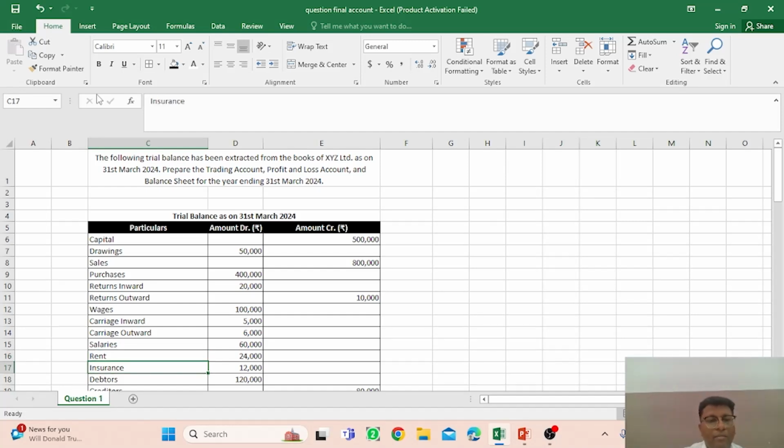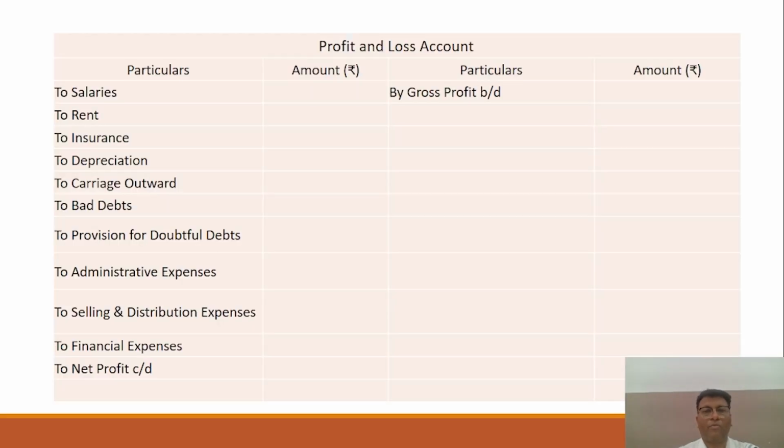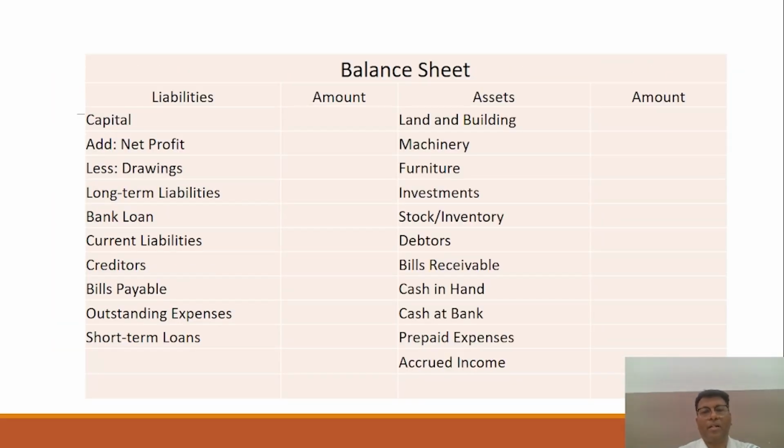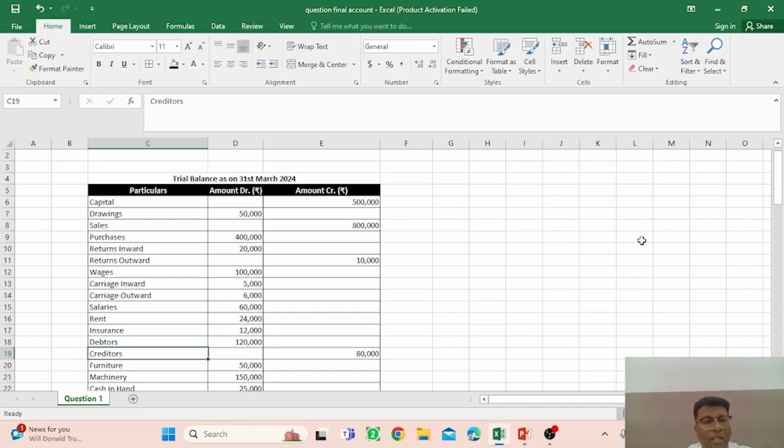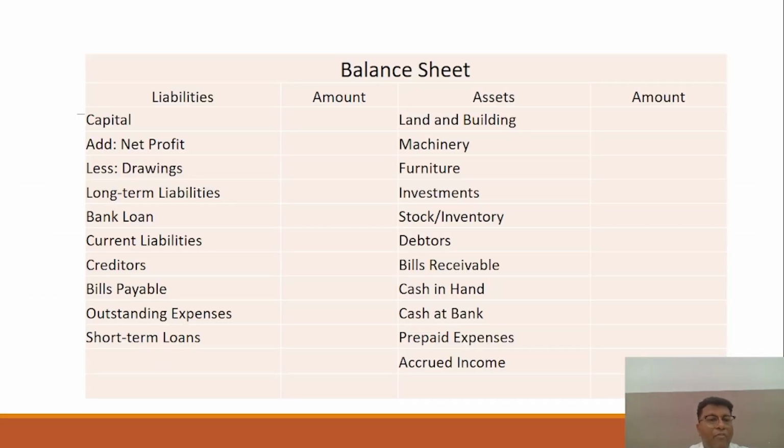And insurance, right, in the P&L account. And debtors would be shown on the asset side. Okay, just go to the balance sheet format and you see debtors on the asset side. So debtors would be written over there and the value in the amount column. And creditors, okay, I will show you the balance sheet format. Creditors, this one. So on the liability side you have to show the creditors and the amount in the amount column.